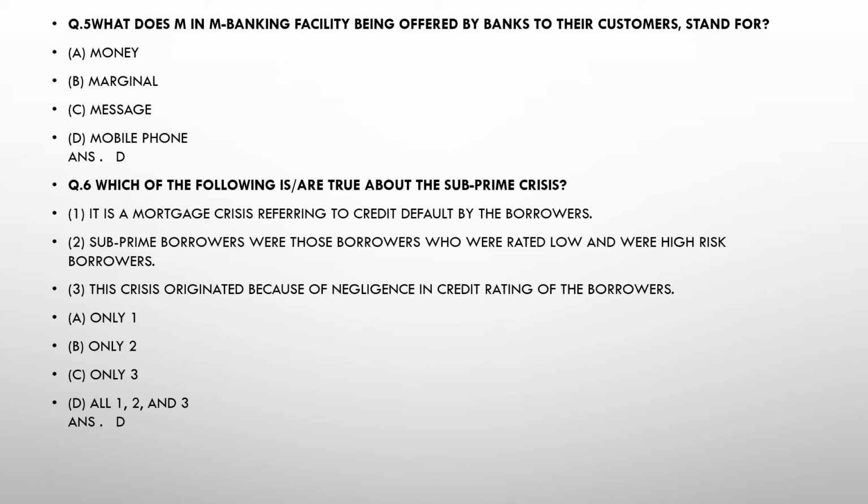Here are the 4 options, A, B, C, D. We can read all 3 statements. Option A is only 1, option B is only 2, and option C is 3. We can see all three statements are correct, so the answer should be D, all 1, 2 and 3. Okay, next, moving on.